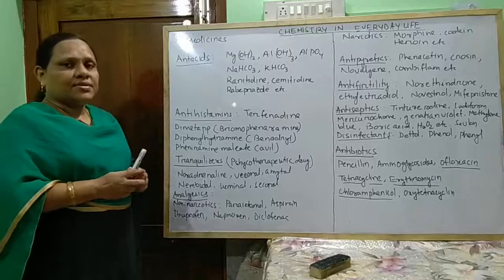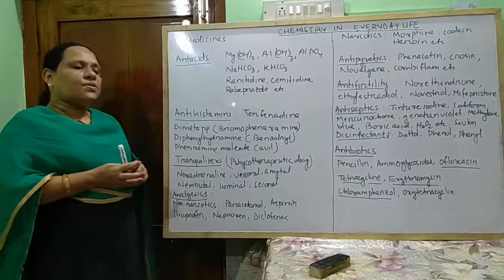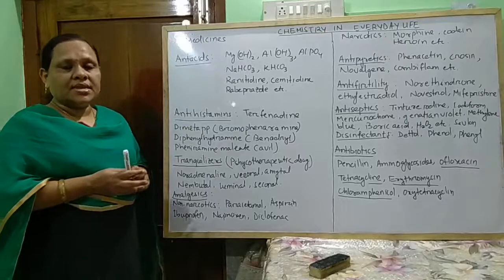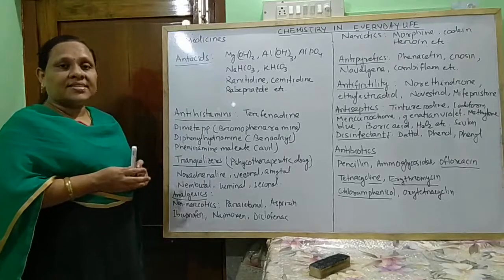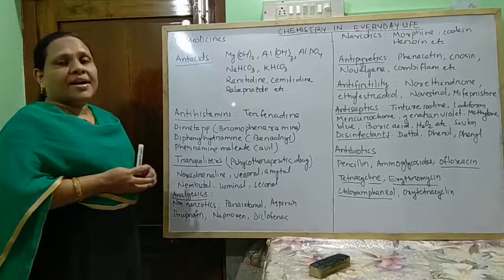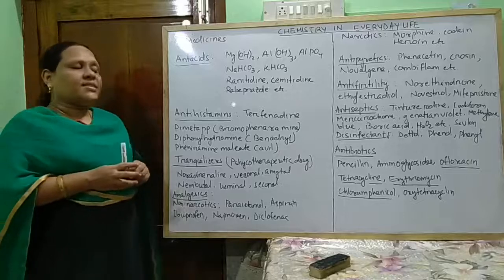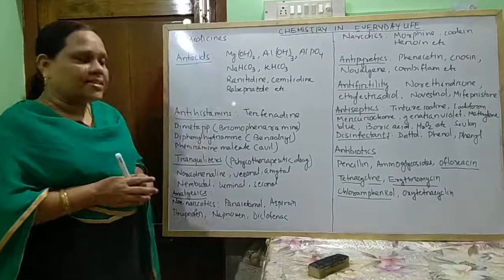Histamines cause different allergies like nasal congestion, burning of the eyes and sneezing, etc. This effect is decreased by antihistamines.